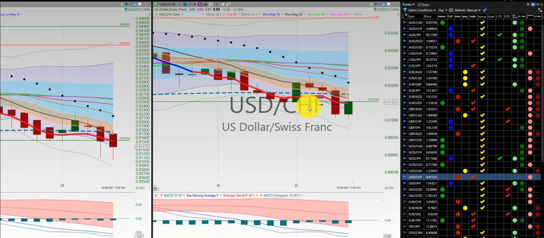US dollar, Swiss franc. Initial trade here, out for a loss. Initial trade here, out for a loss. Did not hit the Heikinashi low.